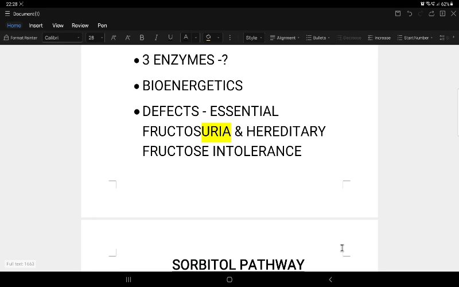But in the liver, what is happening in hereditary fructose intolerance? Fructose is converted into fructose 1-phosphate, but the aldolase enzyme, which breaks down fructose 1-phosphate into DHAP and glyceraldehyde 3-phosphate, is inhibited or deficient.